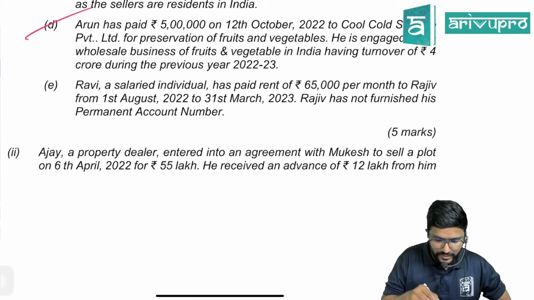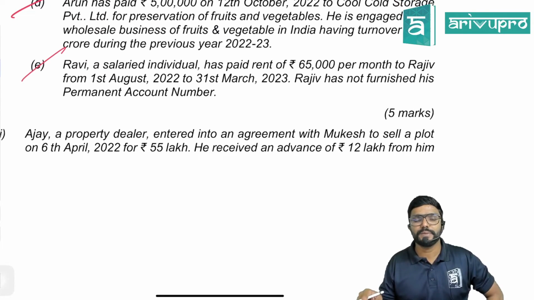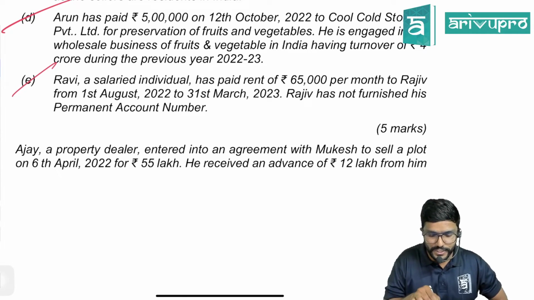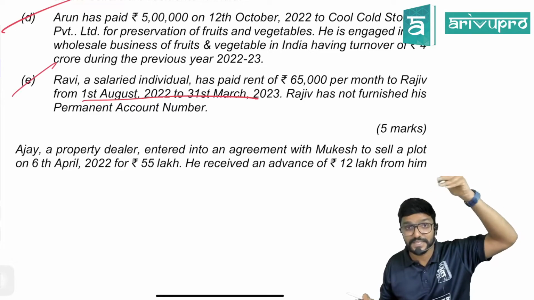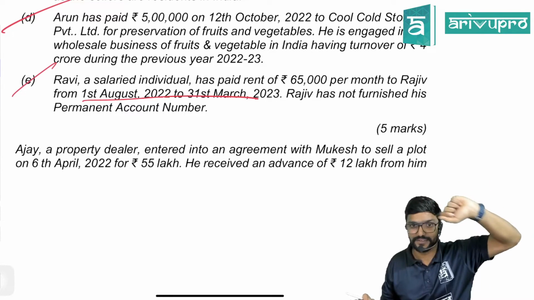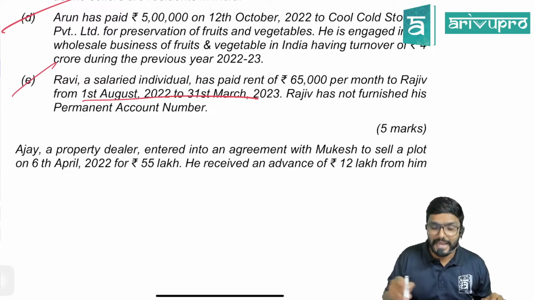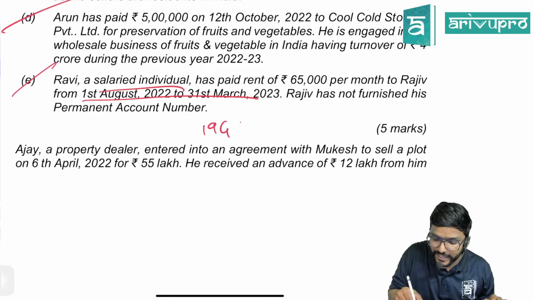Last one. Last sub question. Ravi, a salaried individual, has paid a rent of 65,000 per month to Rajiv from 1st August to 31st March. An individual is paying a rent of 65,000, more than 50,000. Rajiv has not furnished his permanent account number, and they have clearly mentioned Ravi as a salaried individual. Guys, sir, is 194I applicable?